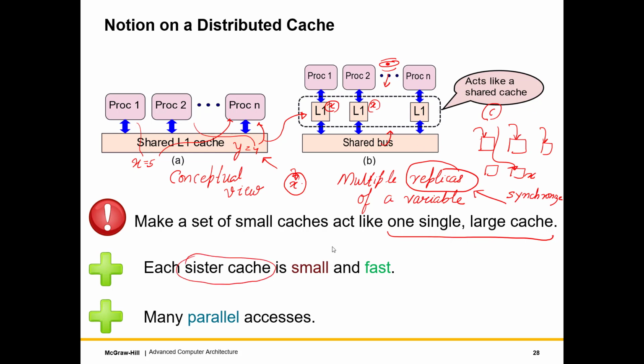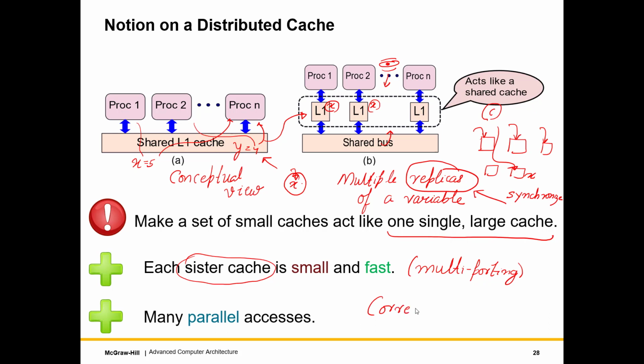It is small and fast, so it is giving you the advantage of high speed. Furthermore, since they all can be accessed independently, it is giving you the advantage of multi-porting, right? That advantage is being derived. And furthermore, we don't have to access a remote L1 cache, at least most of the time, to access a variable that will always be there close to the core. So it is fast.